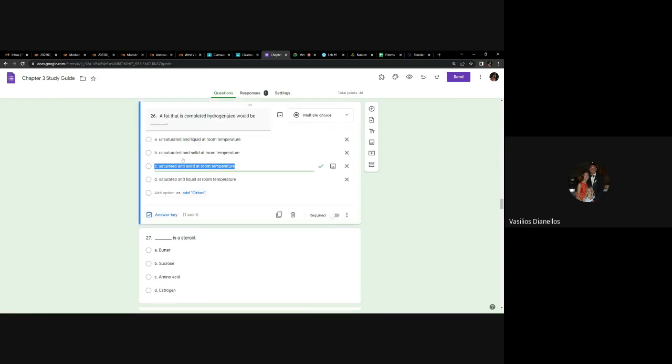So the answer to that would be C. And of course, for the exam, I might change it to say solid at room temperature and saturated, right? I might flip those around. So again, don't memorize these verbatim.